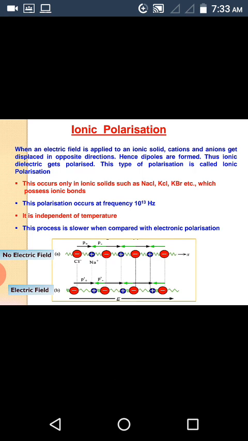which possess ionic bonds. This polarization occurs at a frequency of 10^13 Hz. This is independent of temperature. This process is slower when compared with electronic polarization. Here this ionic polarization will be as shown in figure. Without applying the electric field in an ionic solid, positive ions and negative ions will be existing as shown in figure A. When electric field is applied, this positive ion and negative ions will displace in opposite direction, and the distance between these two ions will be increased as shown in figure B.